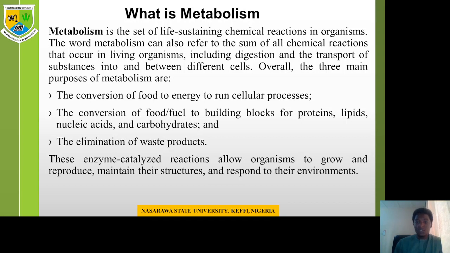Now, there are three major reasons why metabolism takes place in the human system. The first reason is the conversion of food to energy to run cellular processes. All the cellular processes that occur in the system, such as your digestion, your reproduction, your growth, your excretion, occur after carrying out a metabolism. That's the conversion of one form of substance to another.